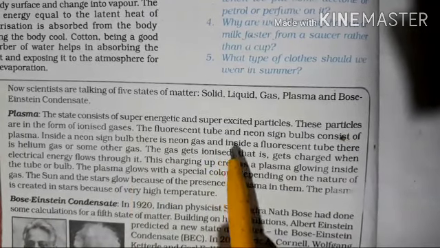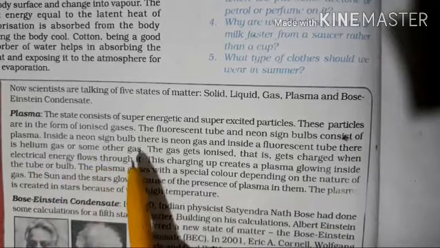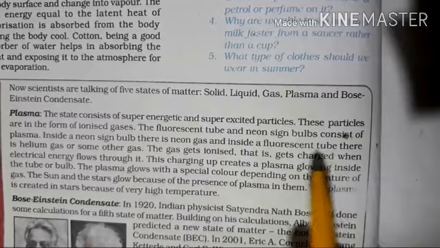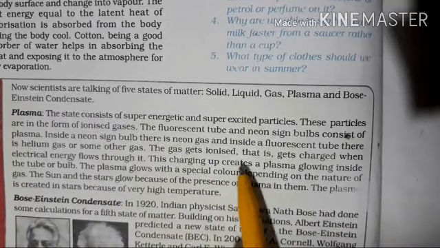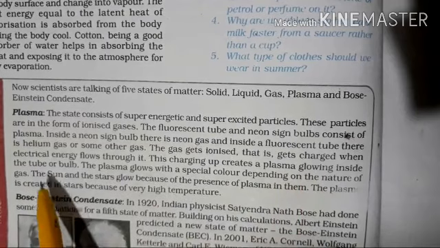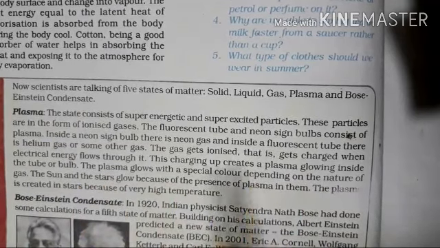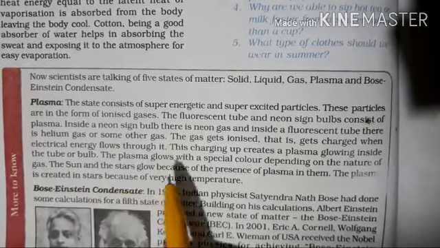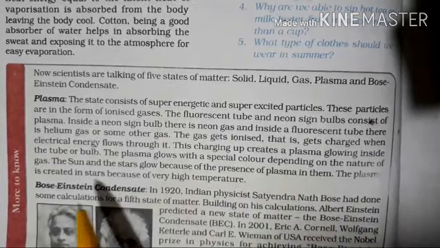The fluorescent tube and neon sign bulbs consist of plasma. Inside a neon sign bulb there is neon gas, and inside a fluorescent tube there is helium gas or some other gas. The gas gets ionized, that is, gets charged when electrical energy flows through it. This charging up creates a plasma glowing inside the tube or bulb. The plasma glows with a special color depending on the nature of the gas.